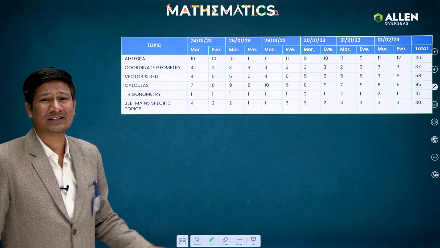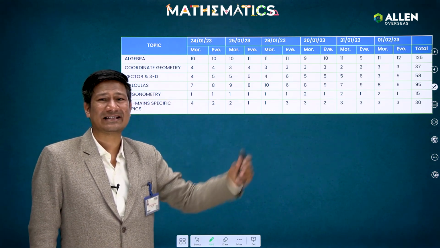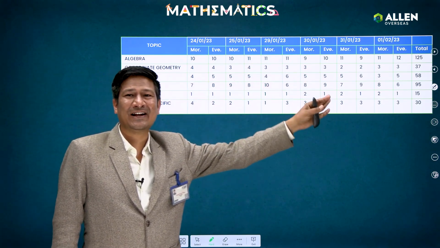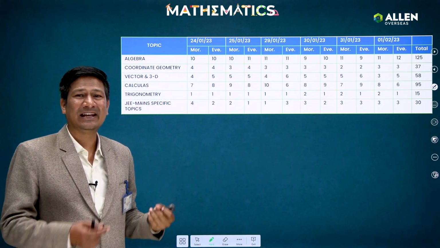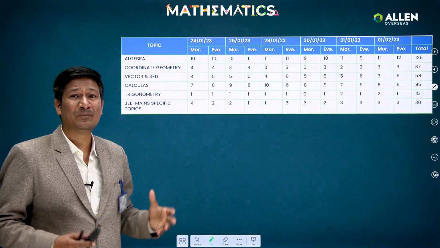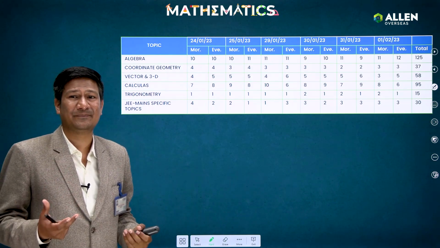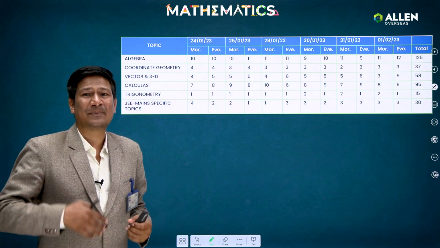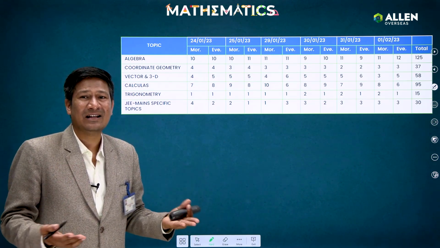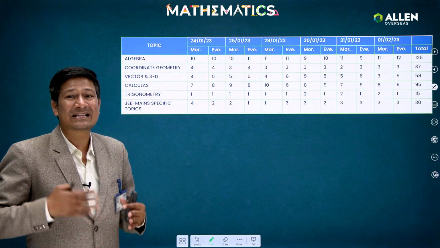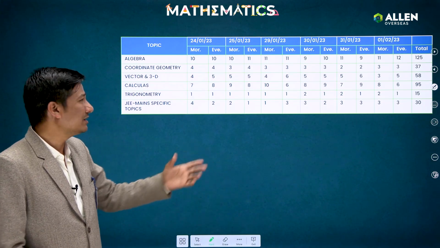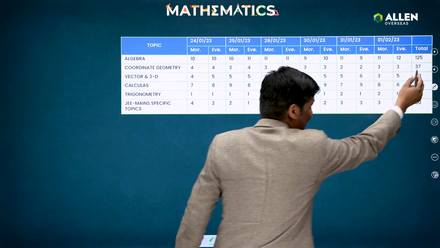After that, if I come to the different portion-wise analysis, from the algebra part you can see a total of 125 questions were asked. In every shift there were questions. So that was the analysis of algebra. This year more emphasis was given to the algebra portion. Again, it can be possible that in the upcoming shifts there can be more emphasis on coordinate geometry, or on another chapter. But that is the analysis from which we can get some idea of which topics they mainly ask questions from. After algebra, 125 questions were there.